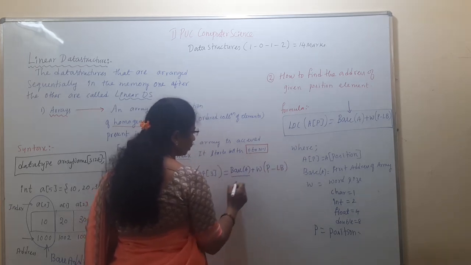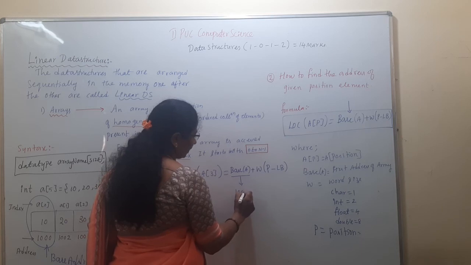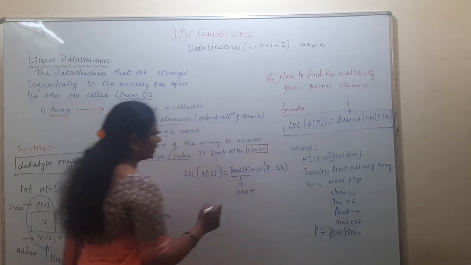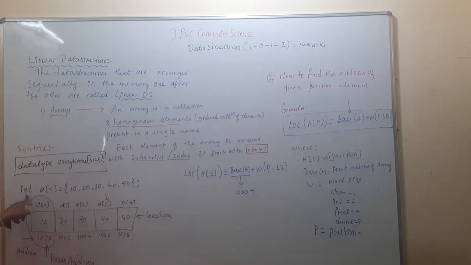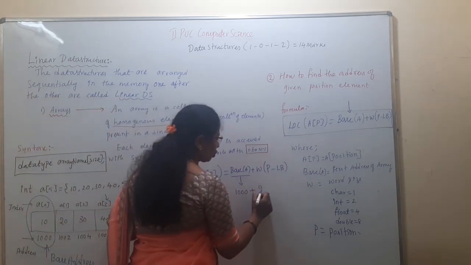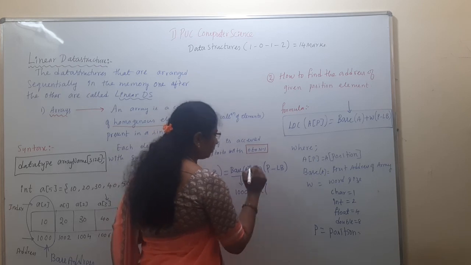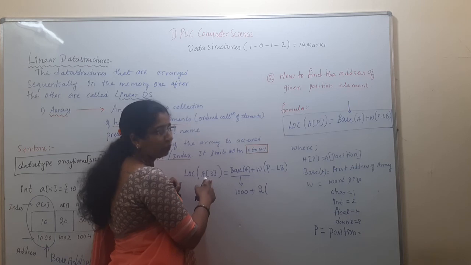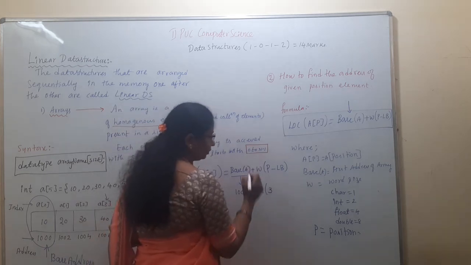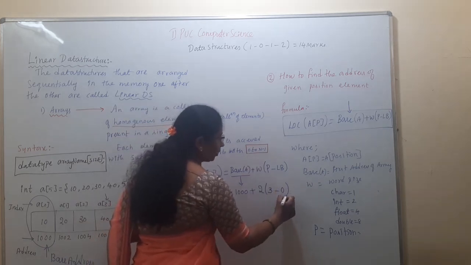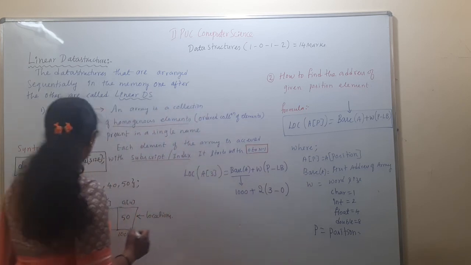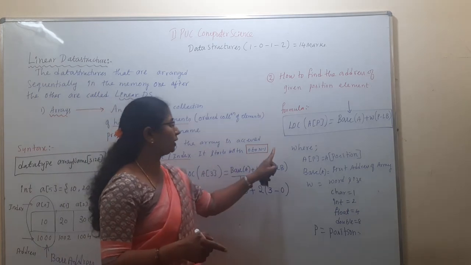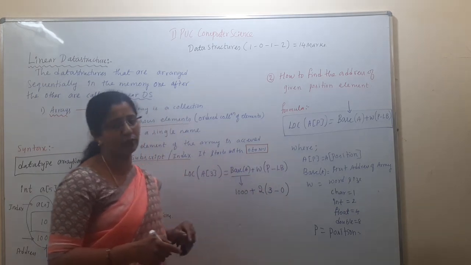What is the base address of A? That is 1000. If you consider 2000, then the base address is 2000. Plus, the given problem is of integer, hence the word size is 2, times 3. 3 means they ask to find the location of position 3, that is the position 3 minus the lower bound 0. Always the lower bound begins with 0. Suppose if they give the lower bound specifically as 5, then you should take it as 5.